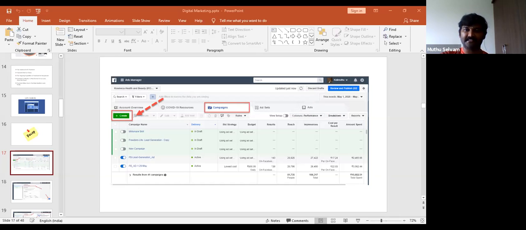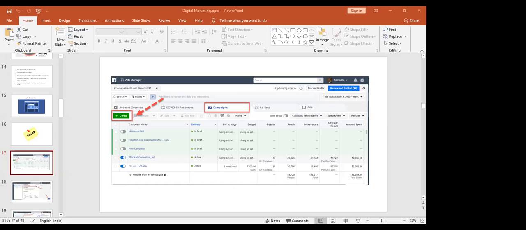Every time I get a lead, automatically I have configured it to some other third party app. I will get a message about a new lead. Instantly you'll get it like that. So these all are new leads to me. Today only I received so many leads. In the same way, you could do that.